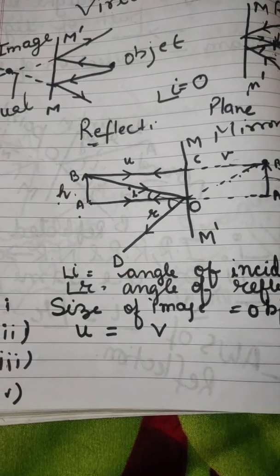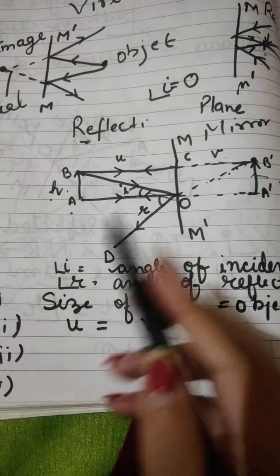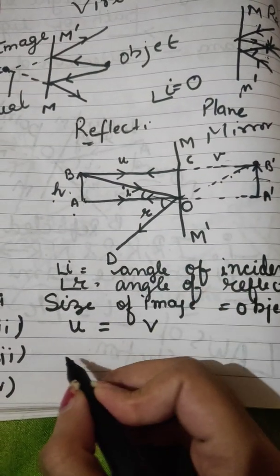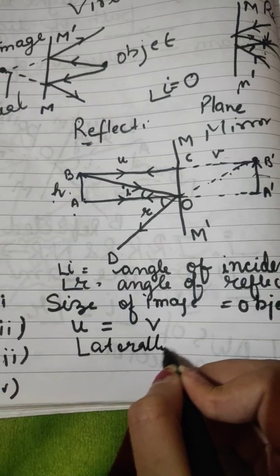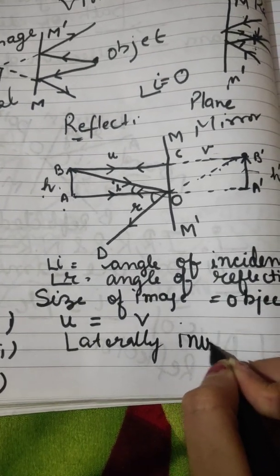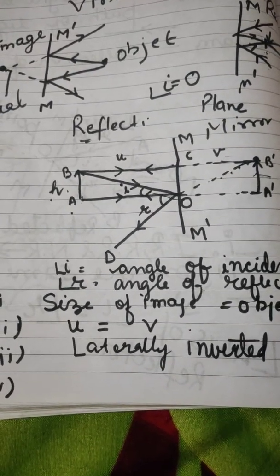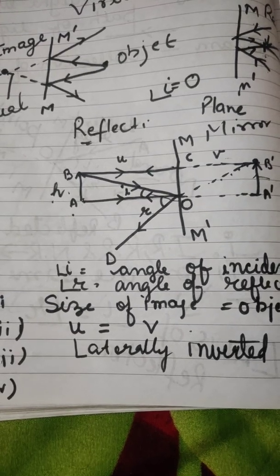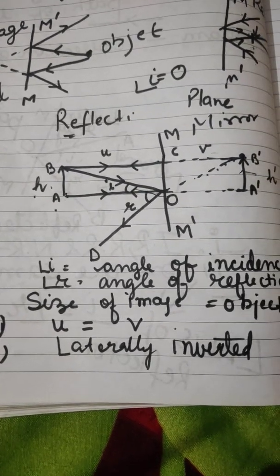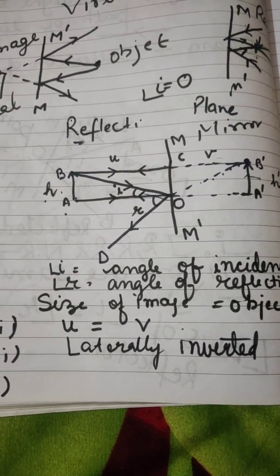Another thing, the image that is formed is going to be laterally inverted. What does it mean? Whenever you look at your image in front of the mirror, you will find that your right side will be portrayed as left and your left side will be portrayed as right. So this is what is meant by laterally inverted.